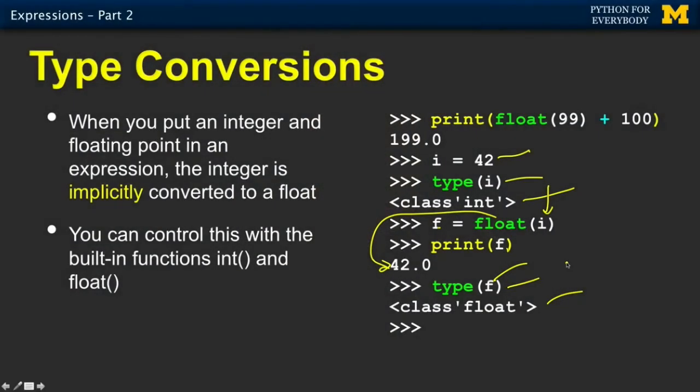So you can see how we're manipulating the type of things and controlling it. And anytime we get a little confused, we use the type function and say, hey, what's going on here? Why don't I understand what's going on here? Integer division is something that actually changed between Python 2 and Python 3. It's one of the bigger non-upwards compatible changes between Python 2 and Python 3. And so this I'm just reviewing.